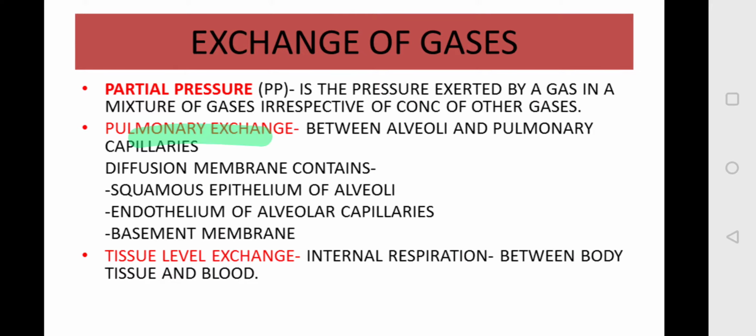In the pulmonary exchange, the exchange is done by a diffusion membrane, which contains three layers. The first layer is the layer of the alveoli, made up of squamous epithelium. The second layer is of the alveolar capillaries, known as endothelium. In between these two layers there is a basement membrane. All these three layers make your diffusion membrane, or we can say a respiratory membrane.